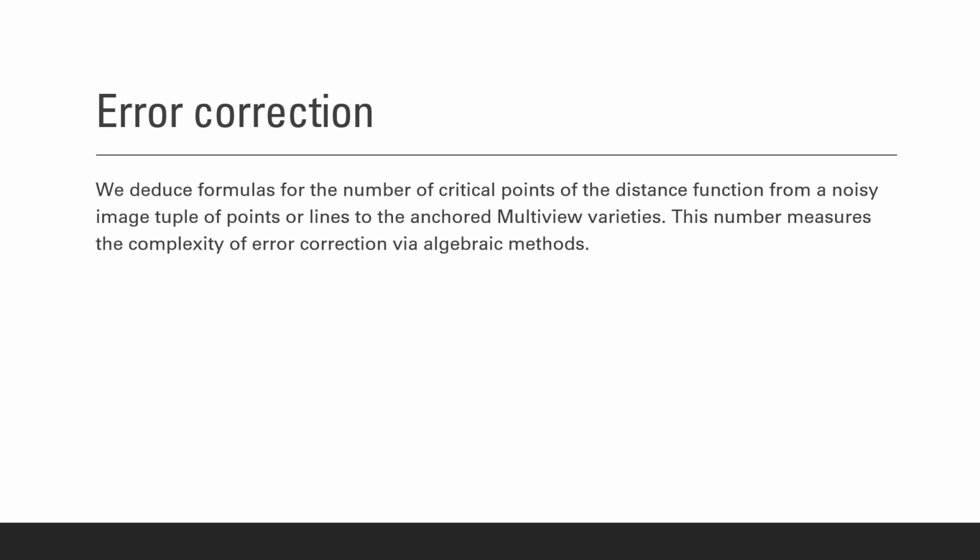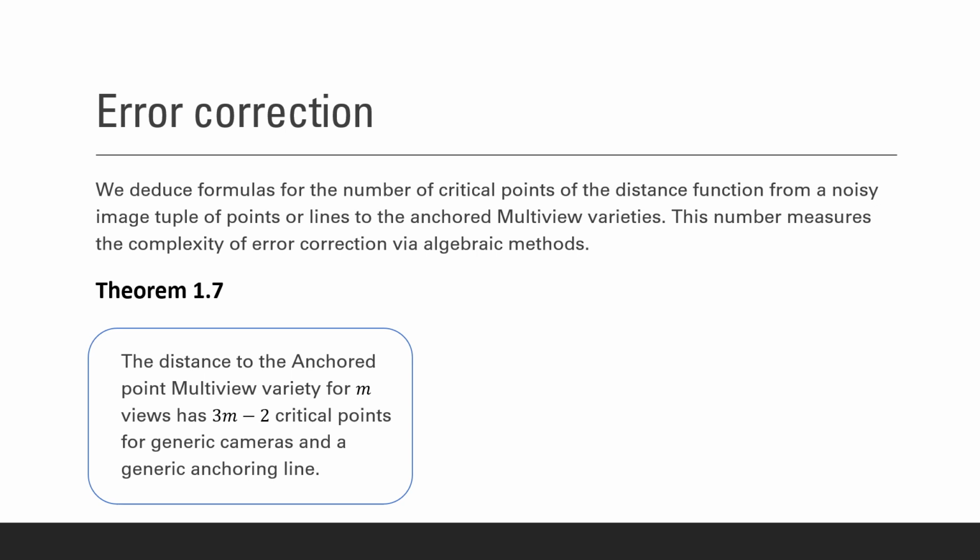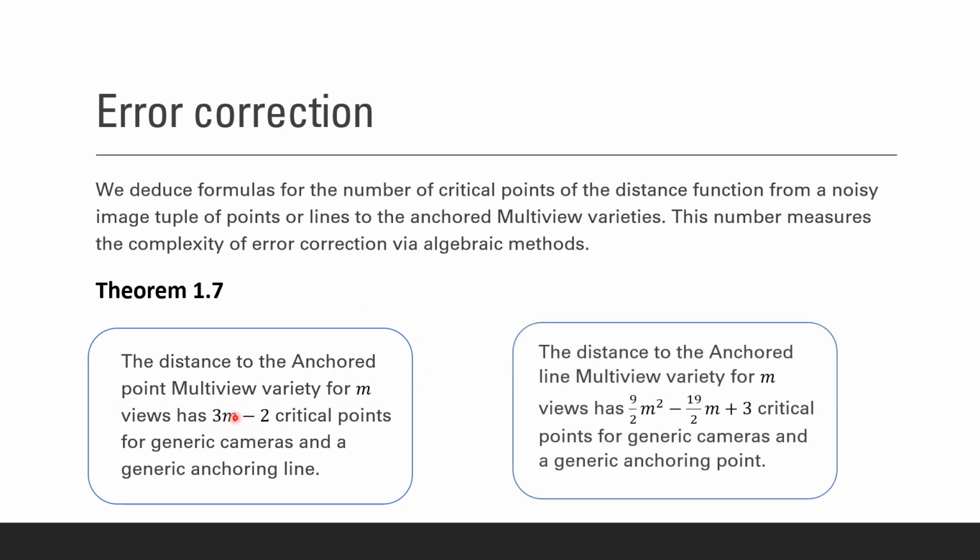Our second contribution is related to the error correction of real data. For both anchored multiview varieties, we compute the number of critical points of the distance function from a noisy correspondence to its closest perfect correspondence in the anchored multiview varieties. These computations are Theorem 1.7 in our paper, and the results that we get are these. The number of critical points of the distance function to the anchored point multiview variety for m views is 3m minus 2. And the number of critical points of the distance function to the anchored line multiview variety for m views is given by this polynomial of degree 2.